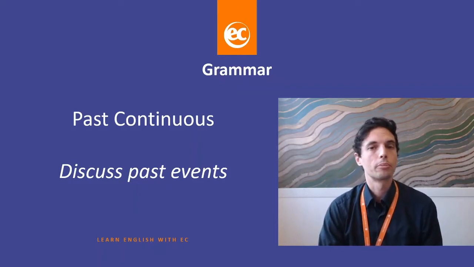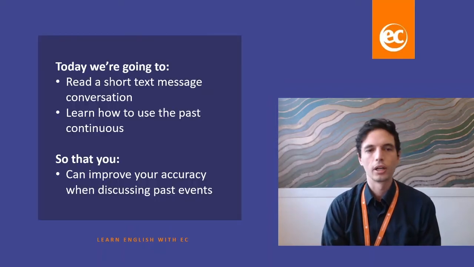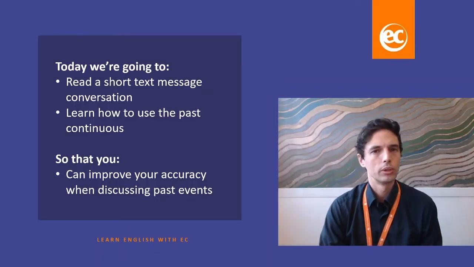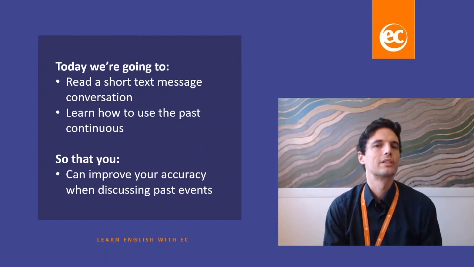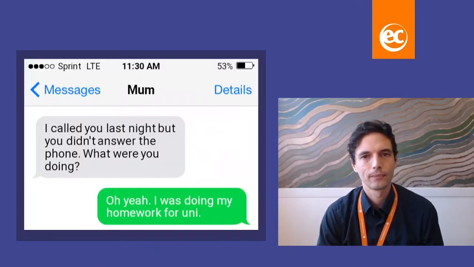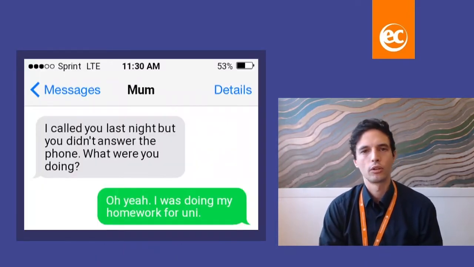Today we're going to look at the past continuous to discuss past events. We're going to read a short text message conversation. We're going to learn how to use the past continuous so that you can improve your accuracy when discussing past events. Here is the text message conversation.